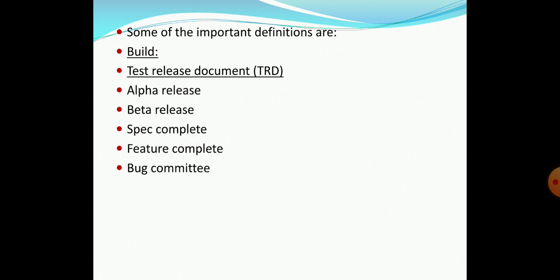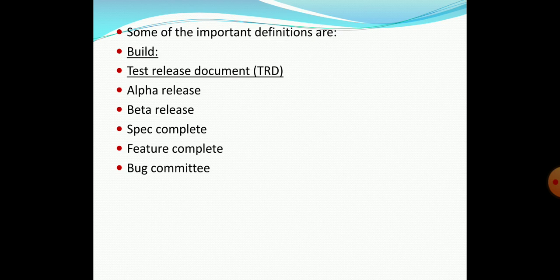So the first is build, a compilation of code and content that the programmers put together to be tested. The test plan should define the frequency of builds, that is daily, weekly, and so on, and the expected quality level. Next, test release document, TRD, a document that the programmers release with each build stating what is new, different, fixed, and ready for testing.